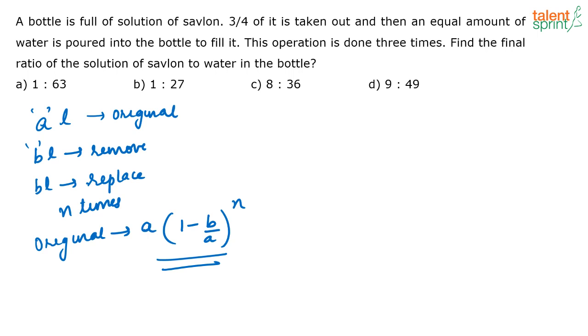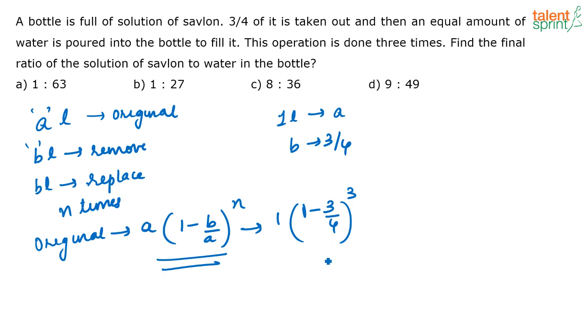Now, in this question, since they have asked only for the ratio, let us assume that there is 1 liter of Savlon in the beginning. So A is 1. Out of this, 3 by 4 is taken out, correct? And you are replacing it with water, and doing it 3 times. So how much Savlon will be left? It is 1 into (1 minus 3 by 4 by 1), that is again 3 by 4, and I am doing it 3 times, so cube. This is the amount of Savlon in the final mixture.